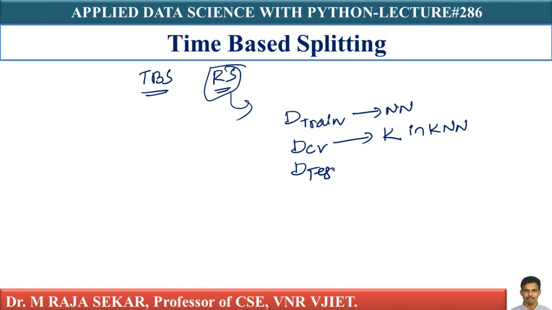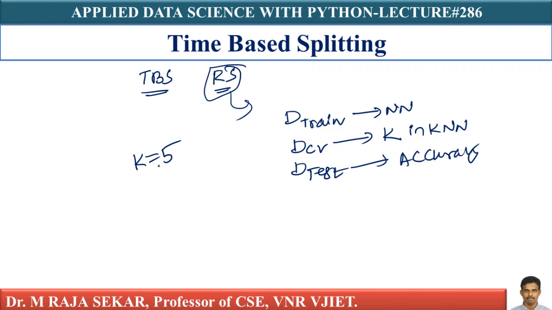And I'm using D-test. With my D-test, what will I get? I will get accuracy. I'm talking about random splitting, or random sampling. Let me assume I have done all of them. Let's say I discovered K equal to 5.